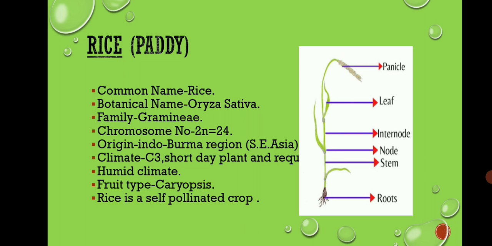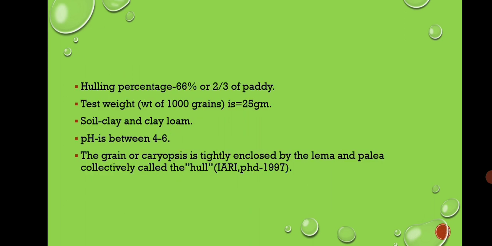This is the perfect image of rice. This is the panicle, then leaf, then internode, node, stem and the roots. The hulling percentage of rice is 66, or 2/3 of paddy. Hulling means removing the cover of grains by milling and polishing action. The test weight of rice is 25 grams.